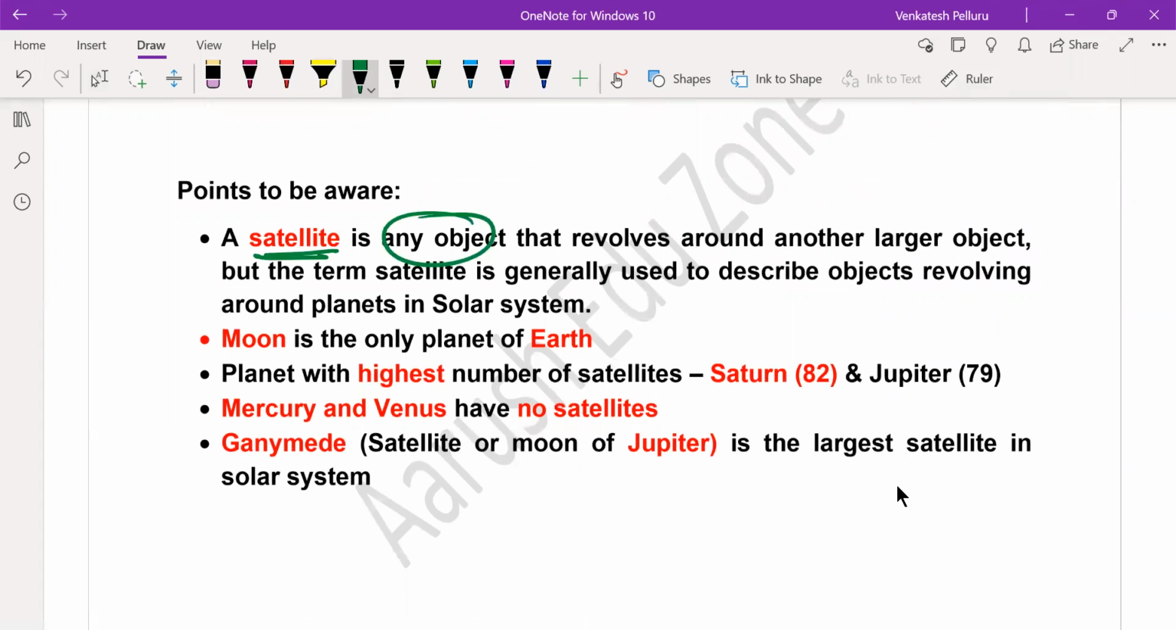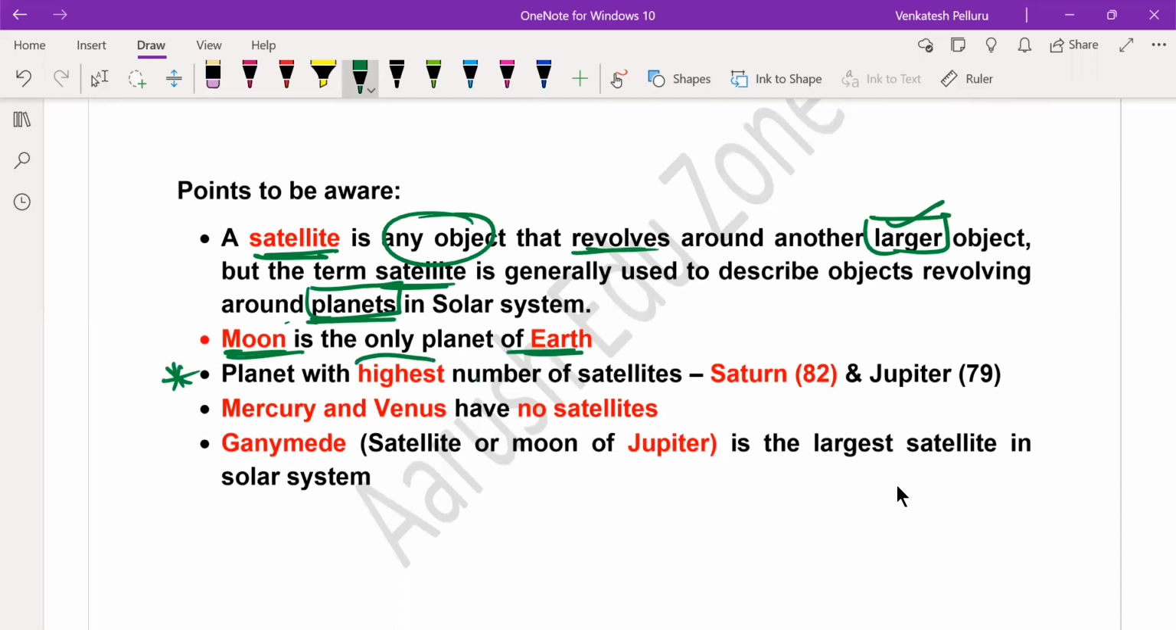It can be made of any material but generally it revolves around another larger object. So the object that is at the center, or the object around which the satellite revolves, should be larger than the satellite itself. Okay, but the term satellite is generally used to describe objects revolving around the planets. So generally we use the word satellite to describe the smaller objects that are revolving around the planets in the solar system. For example, moon. Moon is the object that is revolving around the earth, hence we call moon the natural satellite of the earth. Then you have to remember this fact, which is very, very important.